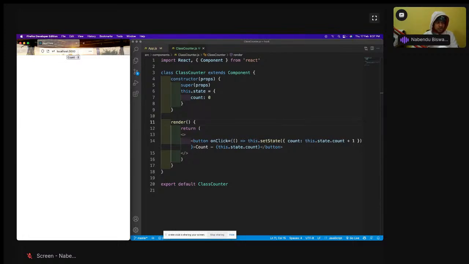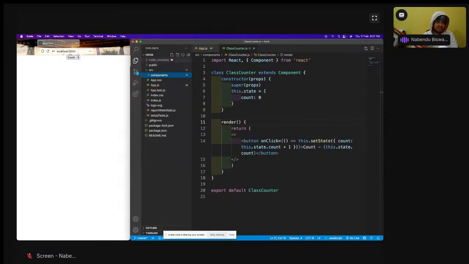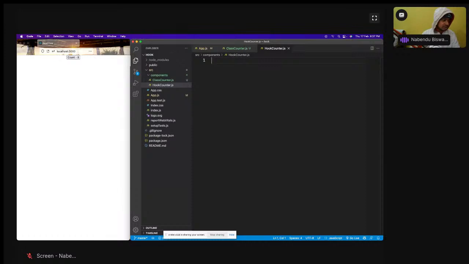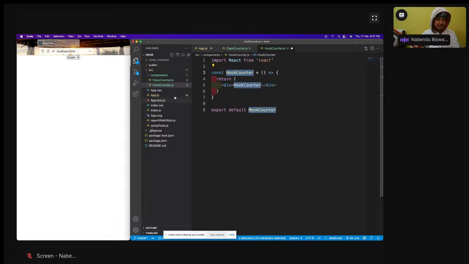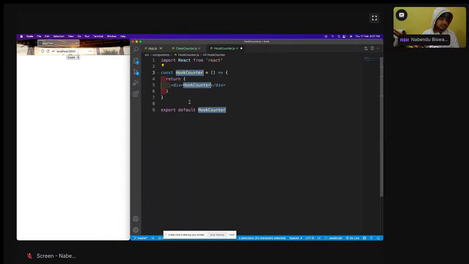So now we are going to change it to a hook counter. How to do a hook counter? Earlier there was no state in functional components, but now we have state in functional components. So let me come here and create HookCounter.js, and use RAFCE, and then here I'm going to have this return.